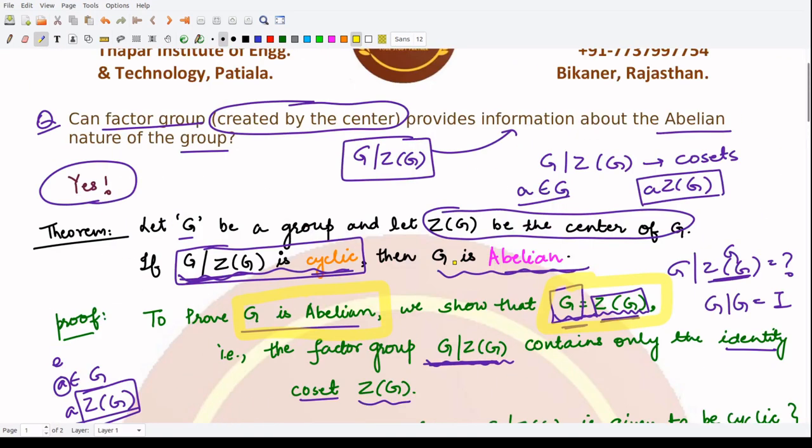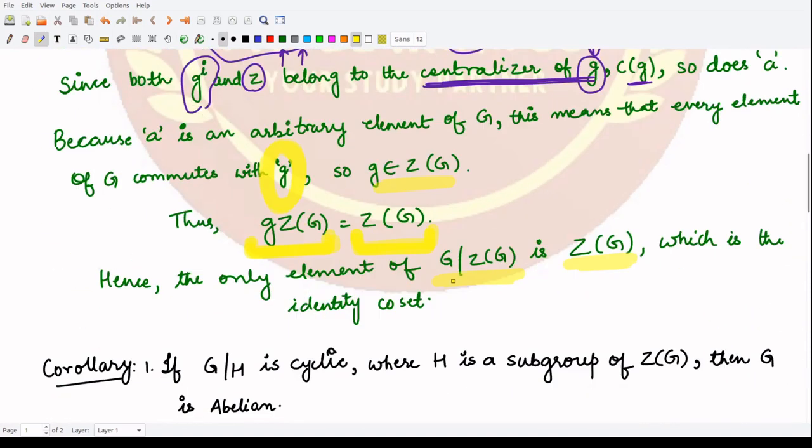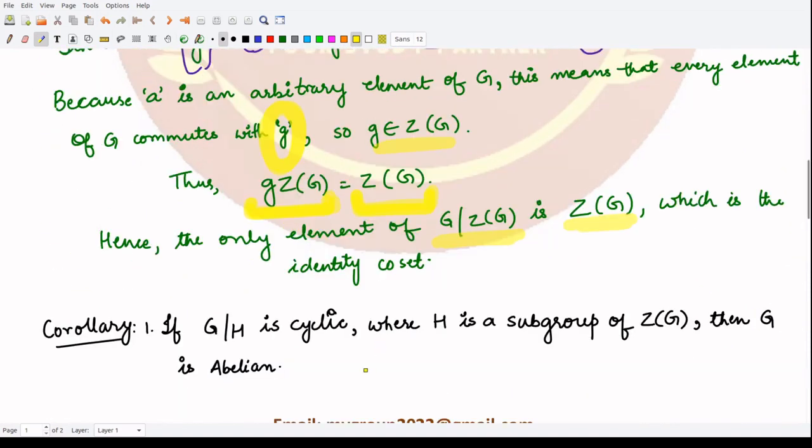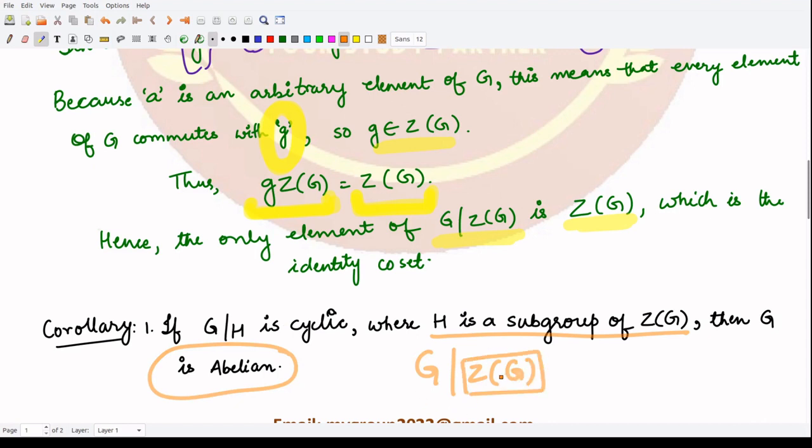Now, as a consequence of this result or theorem, we have further results. The first result here tells us that if G/H is cyclic, right? If G/H is cyclic and H is a subgroup of Z(G), now we take H to be a subgroup of Z(G), then G is also abelian in that case. So that means instead of taking G by Z(G), we now take a subgroup of this. Then the result also holds for that case.